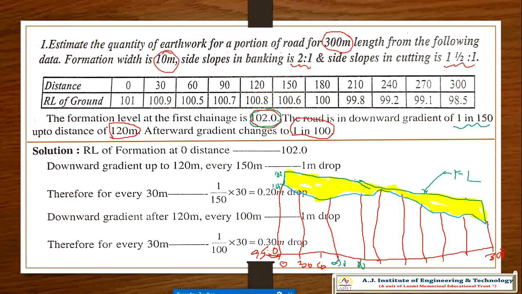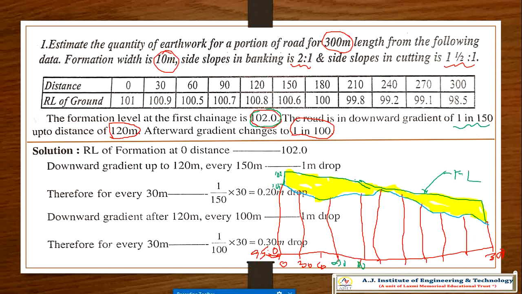Okay, now how to calculate for each meter? See here, in the downward gradient up to 120, every 150 meters 1 meter is dropped. So every 30 meters, how much? 0.2 meter, is it not?